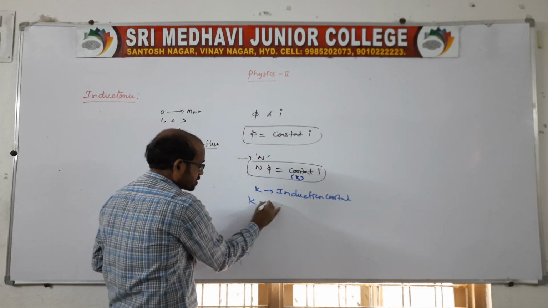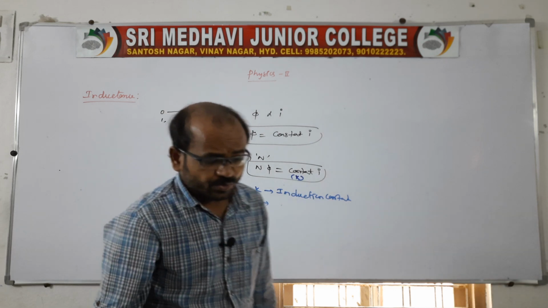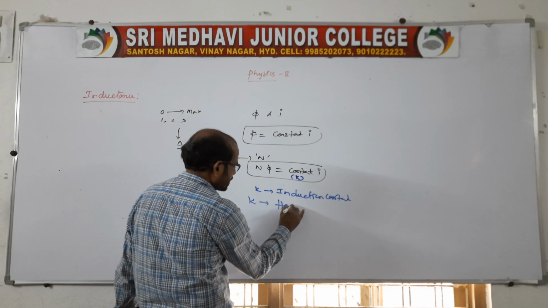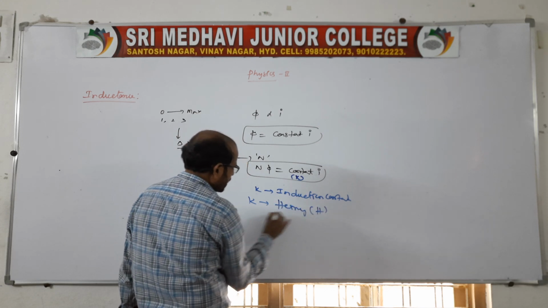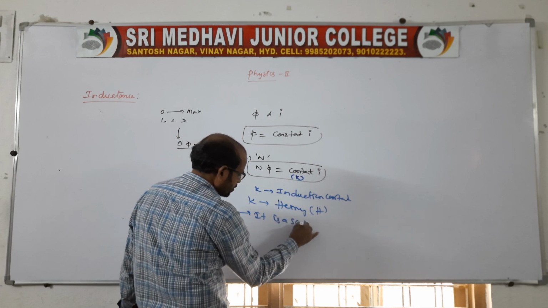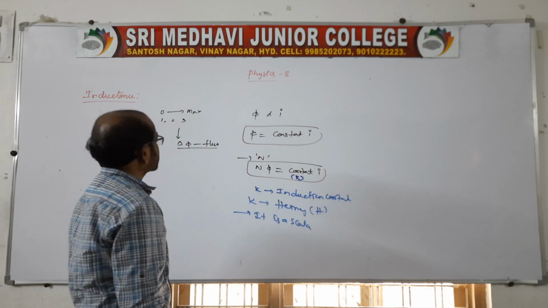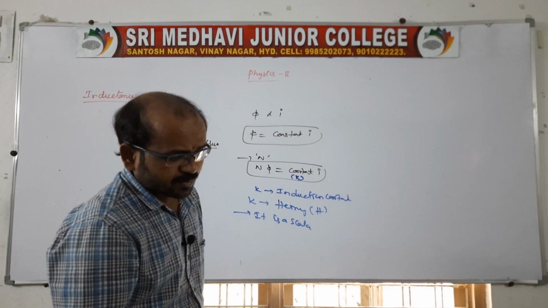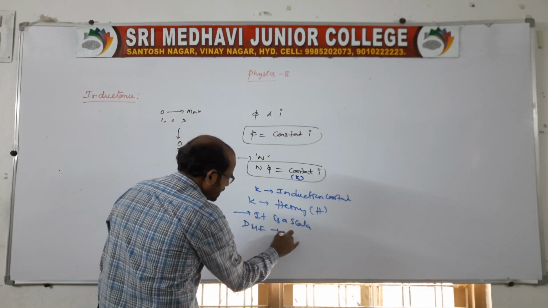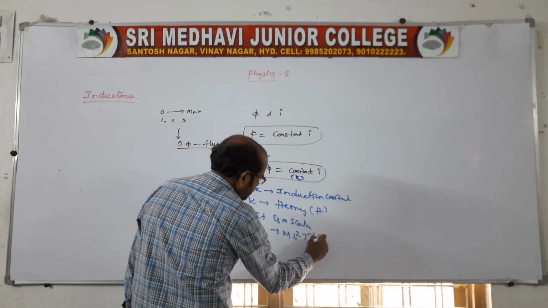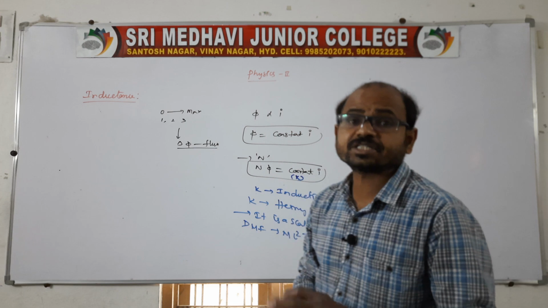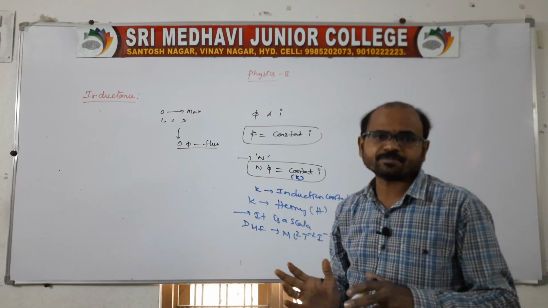The unit of K is Henry, capital H. Of course, it is a scalar. Remember, inductance is a scalar, and the dimensional formula for this is M L squared T power minus 2 I power minus 2. This relates to induction, or inductance.